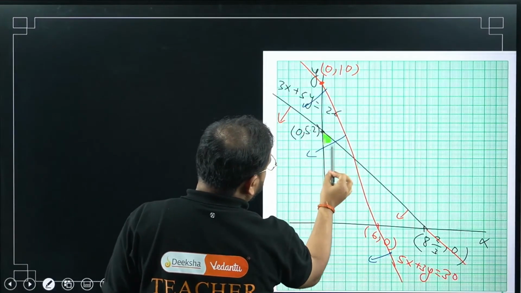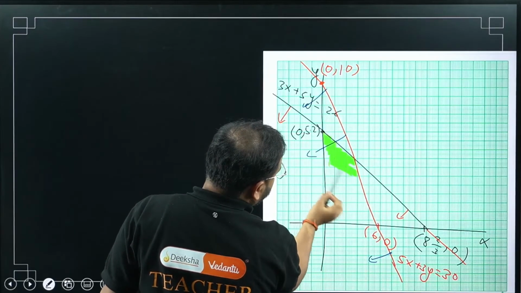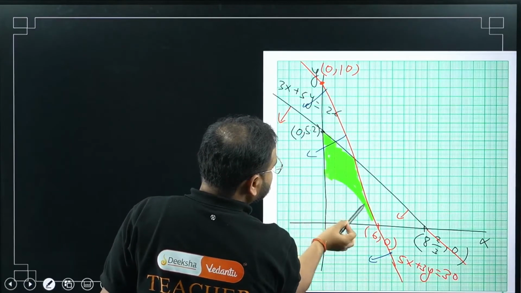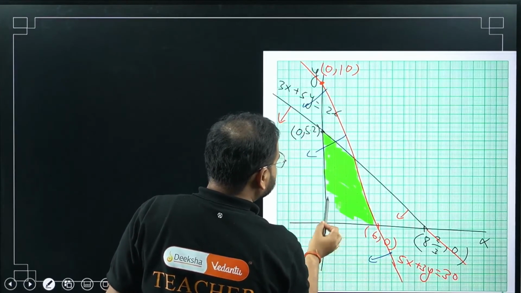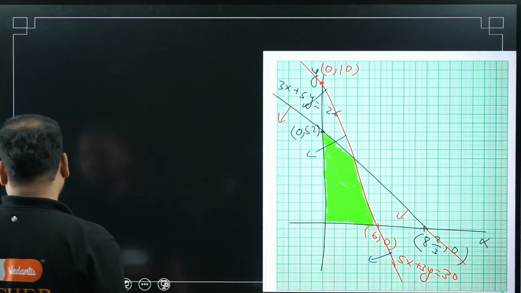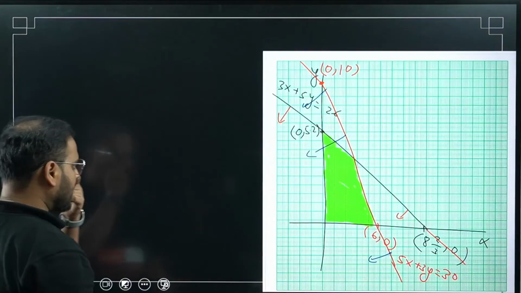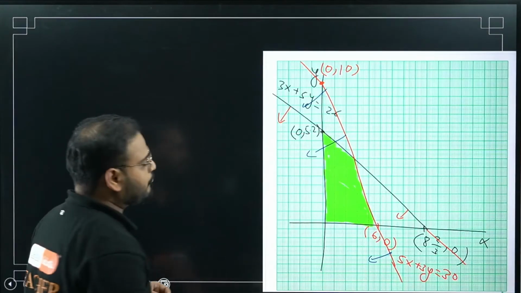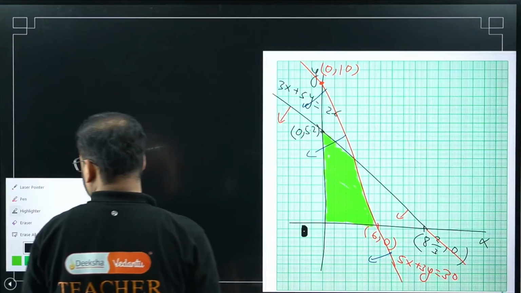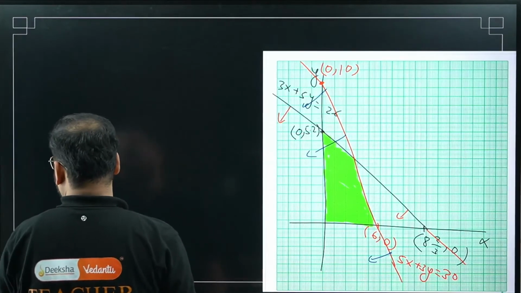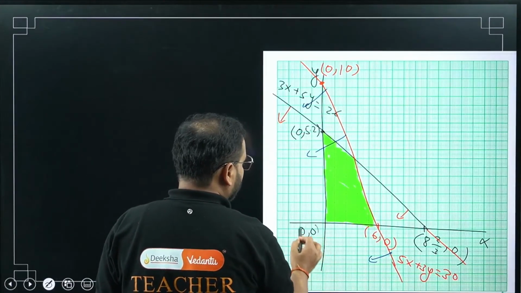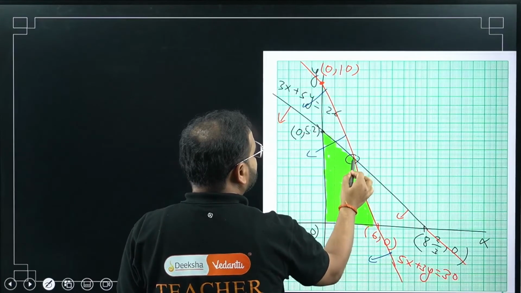Can you see this? This is my feasible region. And what are my coordinate points? My coordinate points are 0, 5.2 and 6, 0. The origin I know, 0, 0. But I'm missing this point.